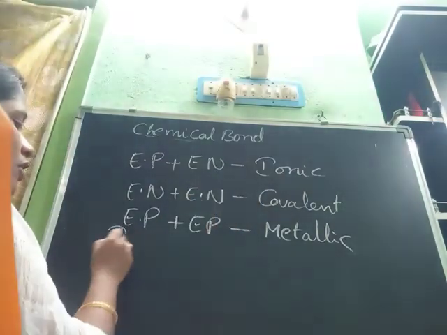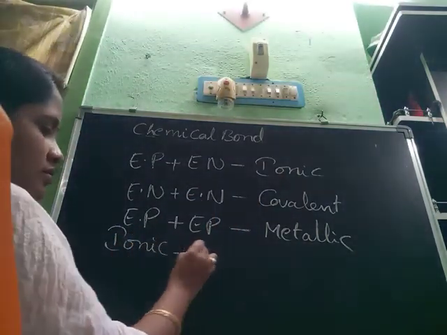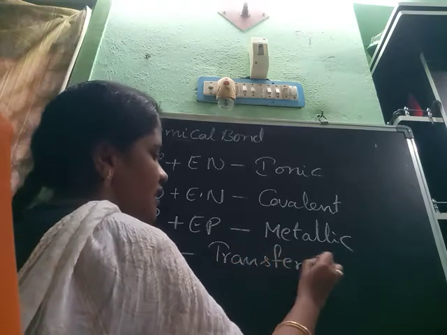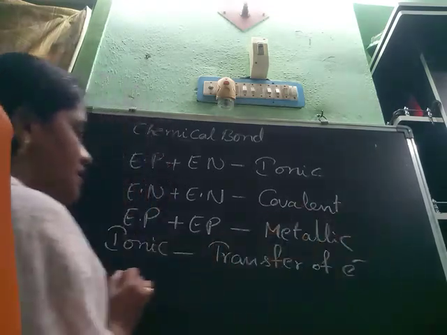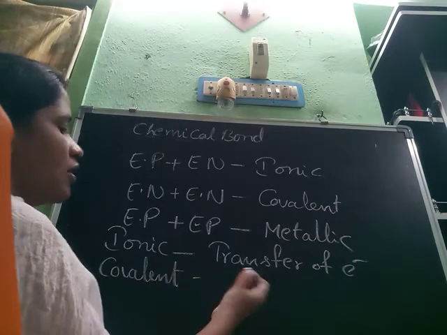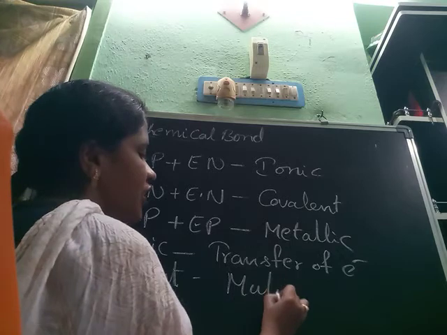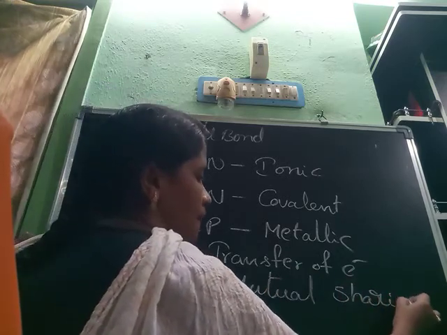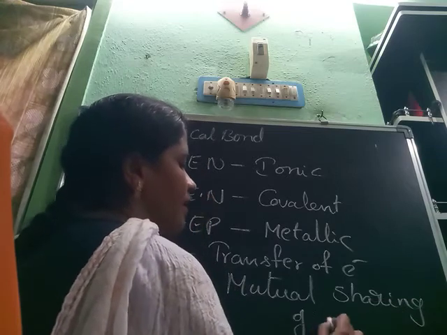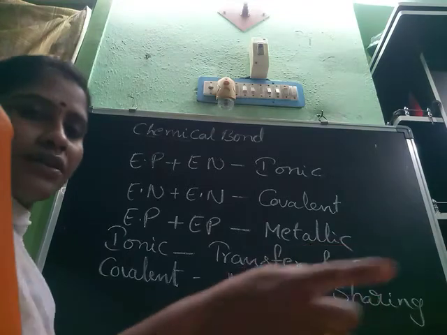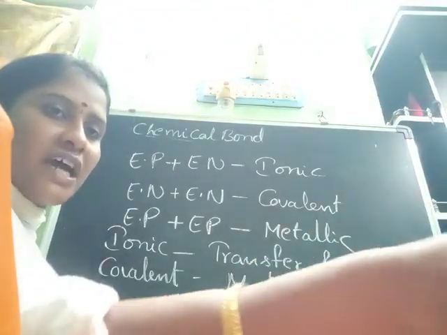In the ionic bond, transfer of electrons takes place. In the covalent bond, mutual sharing of electrons takes place. Okay. Now, in the next class, we will discuss the ionic bond.